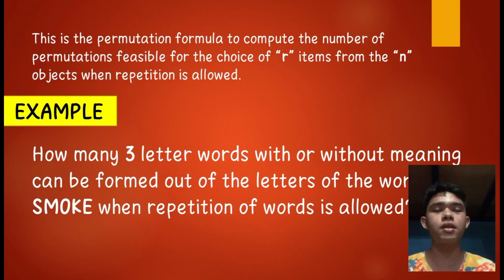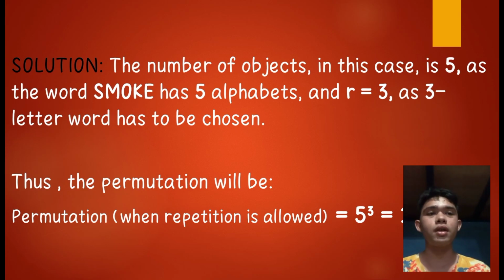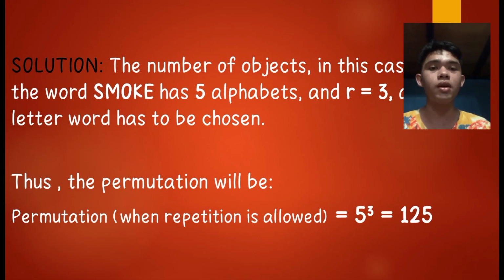So this is the permutation formula to compute the number of permutations feasible for the choice of r items from n objects where repetition is allowed. Example: how many 3-letter words, with or without meaning, can be formed out of the letters of the word SMOKE when repetition of letters is allowed? So the solution is: the number of objects in this case is 5, as the word SMOKE has 5 letters, and r equals 3, as a 3-letter word has to be chosen. Thus the permutation when repetition is allowed equals 5 to the power of 3, which equals 125.